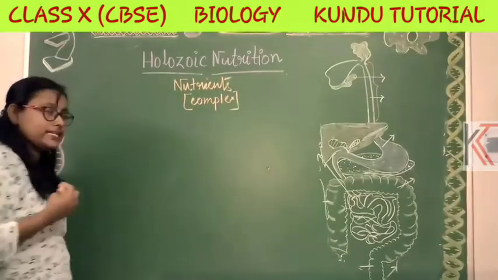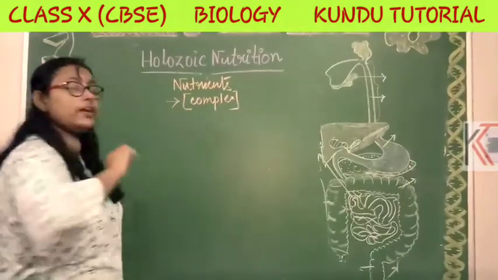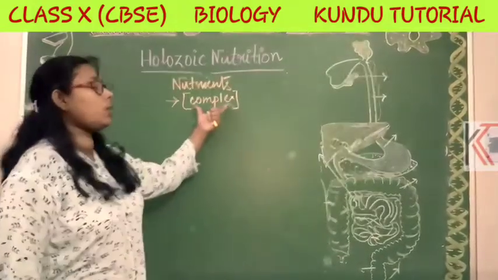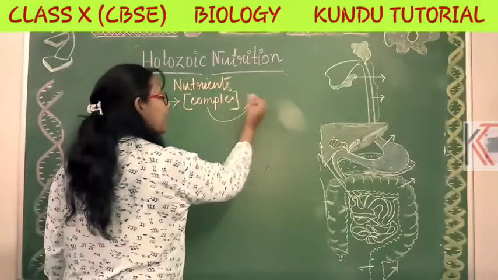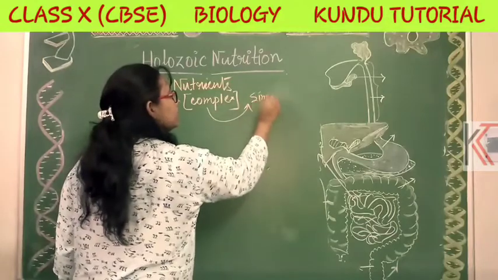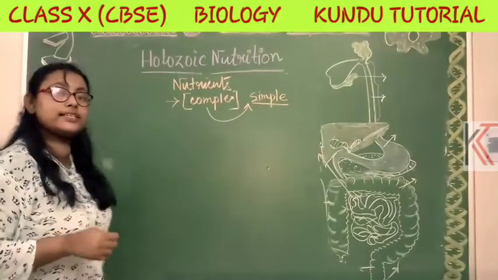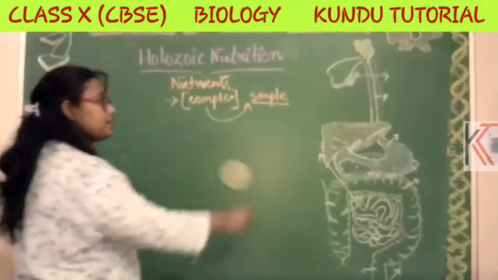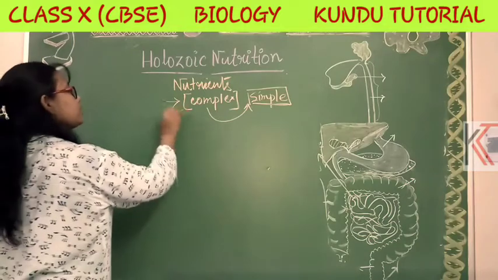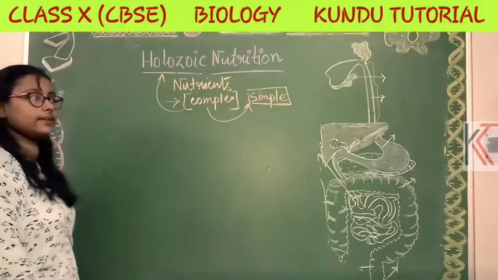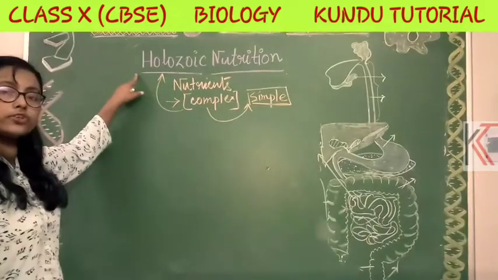Our body cells are not capable of taking in complex nutrients. So they have to be made into simple nutrients, so that our body cells can receive or accept the simple type of nutrients. This process of converting the complex into the simpler form is called holozoic nutrition.